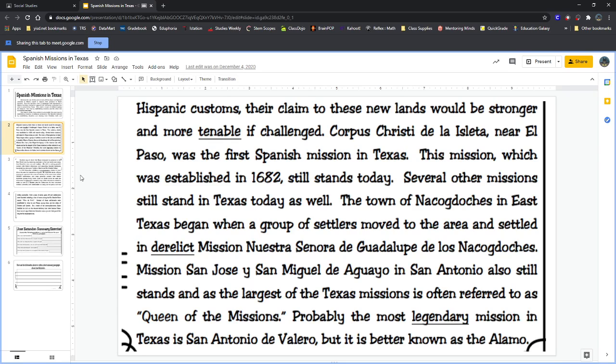Mission San Jose y San Miguel de Aguayo in San Antonio also still stands as the largest of the Texas missions. It is often referred to as Queen of the Missions. Probably the most legendary mission in Texas is San Antonio de Valero, but it is better known as the Alamo.